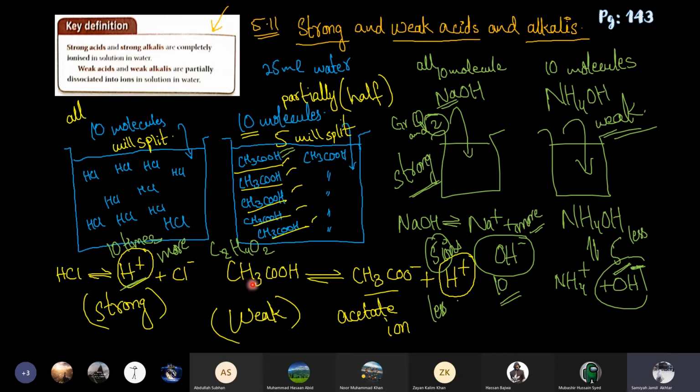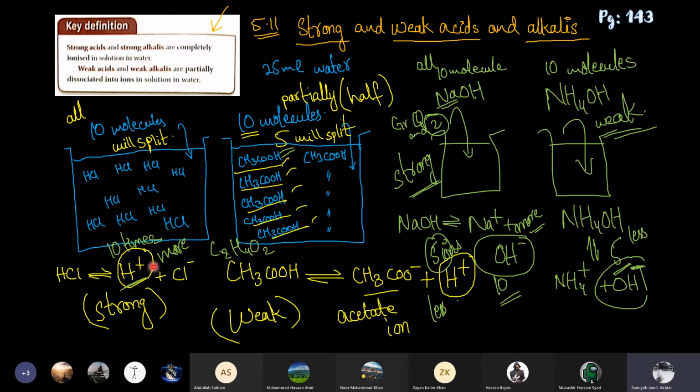And ethanoic acid, CH3COOH, will split: the hydrogen ion from the end will come out, because all acids give hydrogen ions, and form H positive, and the CH3COO will form the negative ion. It is known as the acetate ion, or the ethanoate ion from ethanoic acid. It's written in your book also. I will show you where it is written. So that's how they will split.